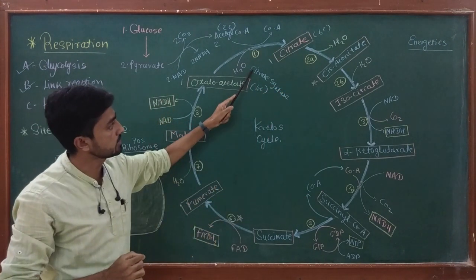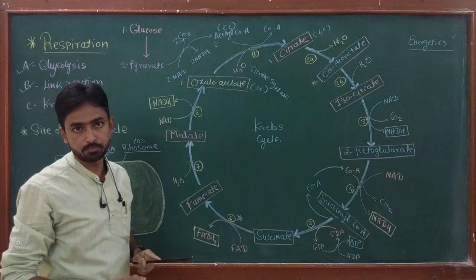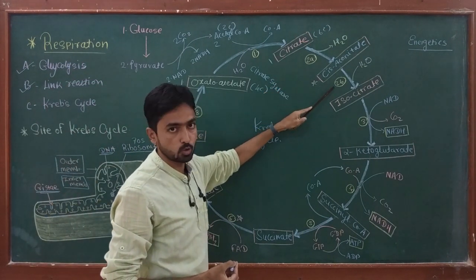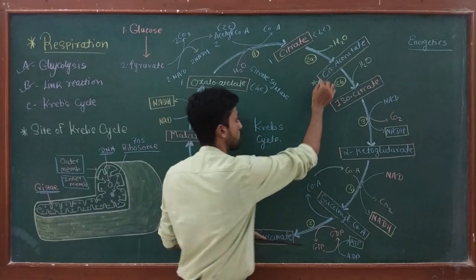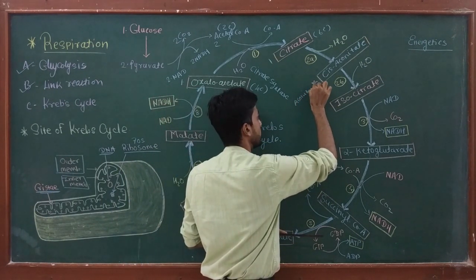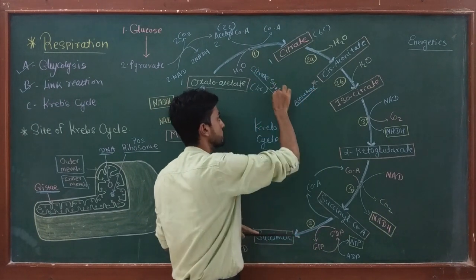Okay, this is the first enzyme of the Krebs cycle. Now the second enzyme, which catalyzes reactions 2A and 2B, is aconitase. Remember the names of the enzymes.